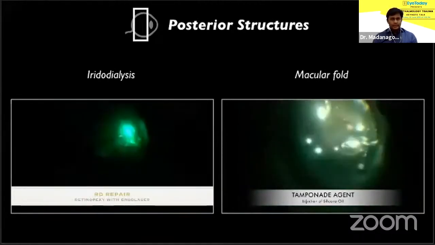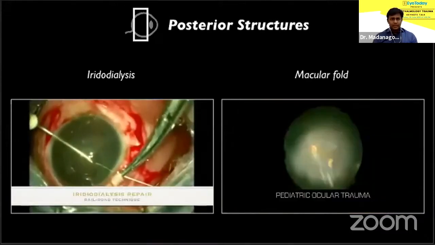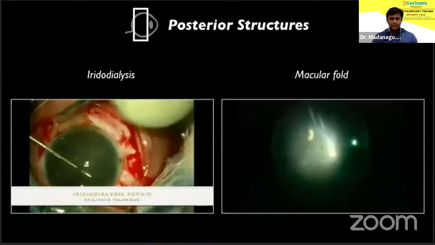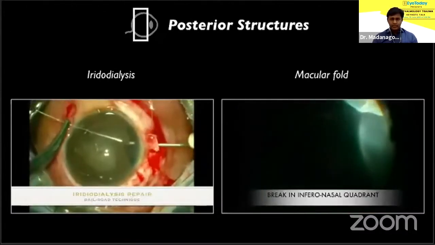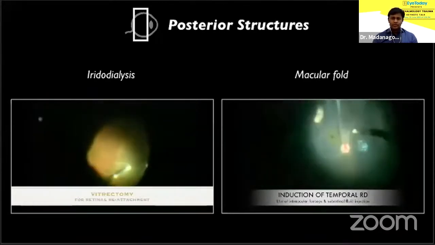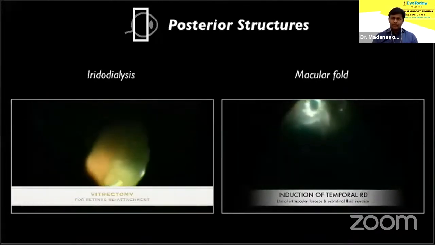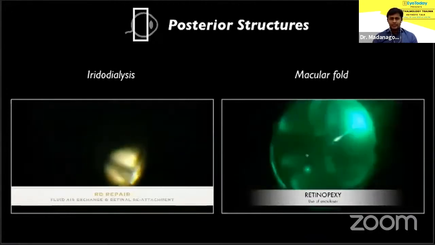On the right side, this particular young child had a nasal RD with a large retinal fold involving the macula. You can see that it's going down to the site of wound repair. No matter what I did, I simply could not flatten out the fold. So at some point you say, this is it, and exit with grace.